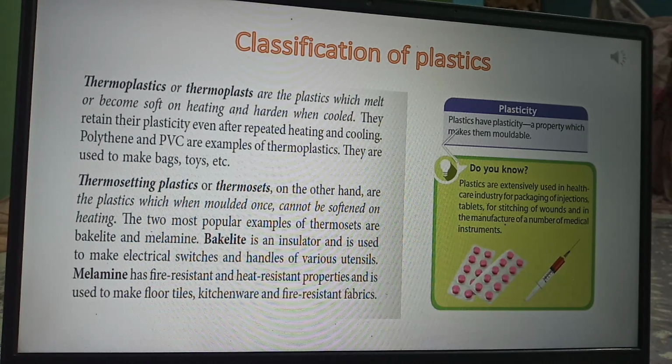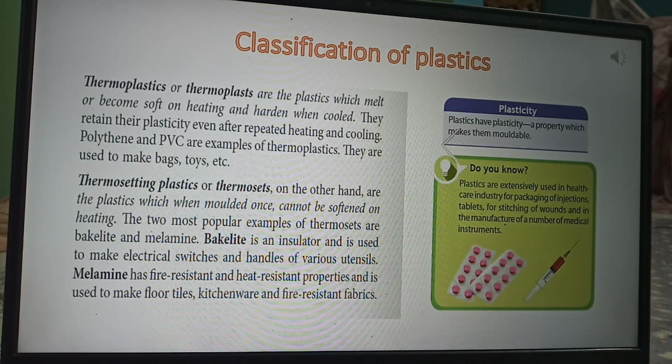Examples are bakelite and melamine. Bakelite and melamine are the two popular examples of thermosets or thermosetting plastic. Now, what is bakelite? Bakelite is an insulator. I hope you all know the meaning of insulator, isn't it? An insulator does not conduct heat. They are called insulators. And bakelite is an insulator.